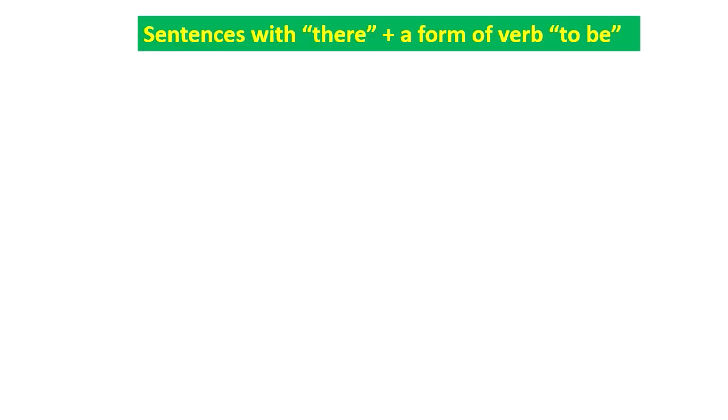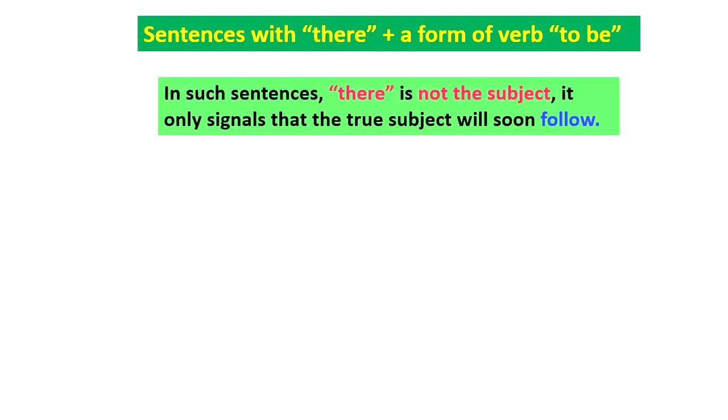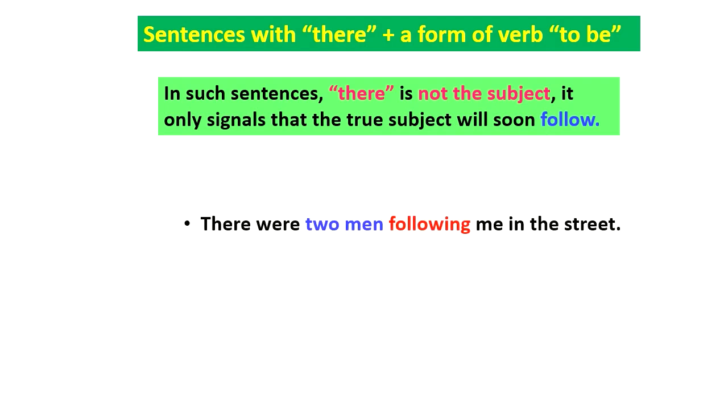Sentences with there plus a form of verb to be. In such sentences, there is not the subject, it only signals that the true subject will soon follow. For example, there were two men following me in the street.